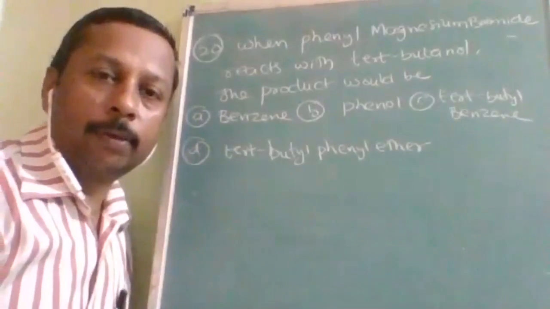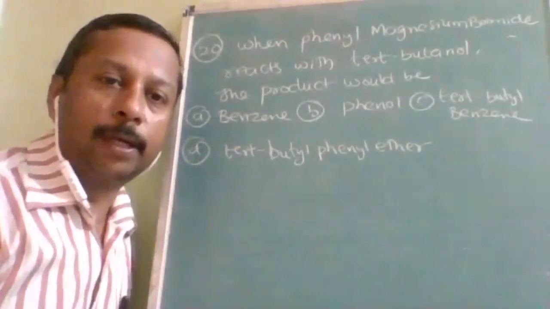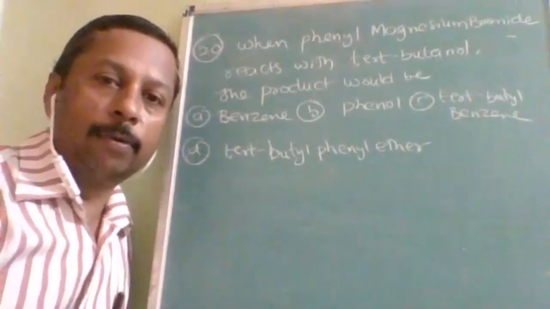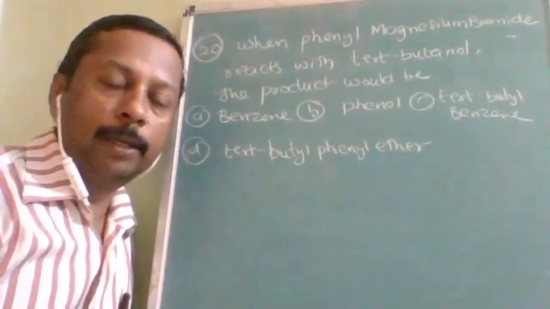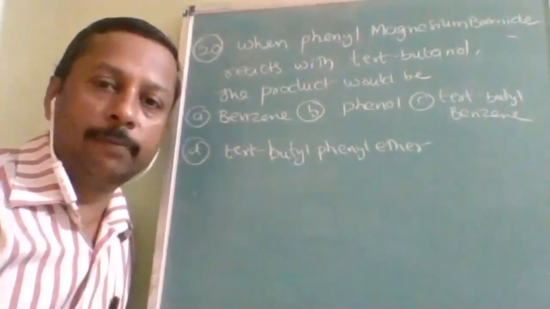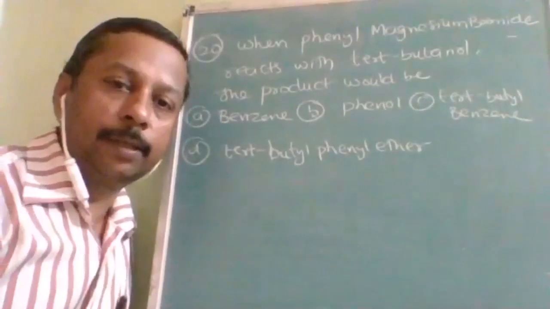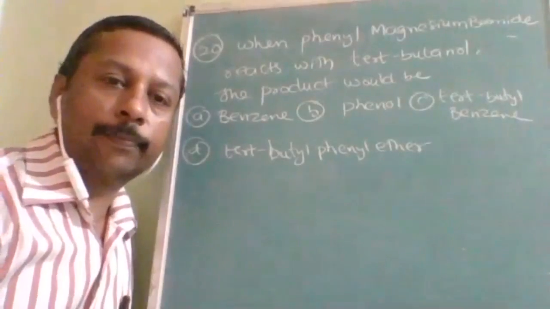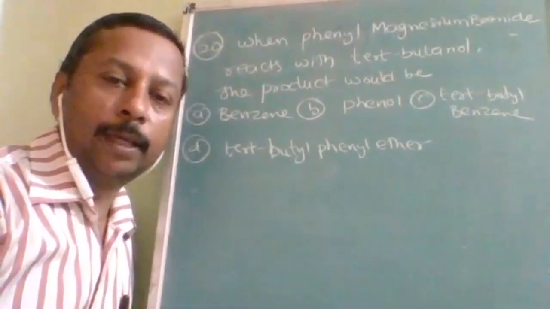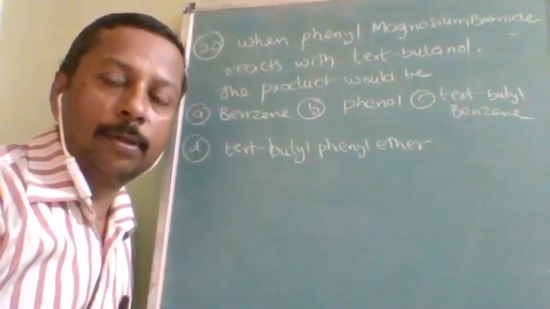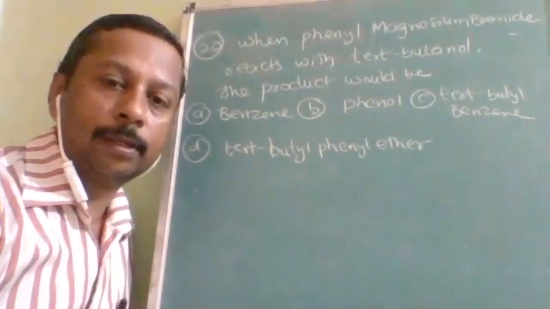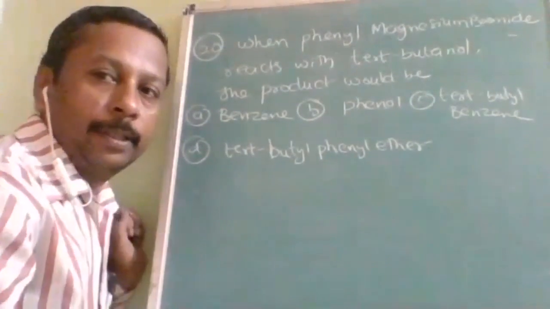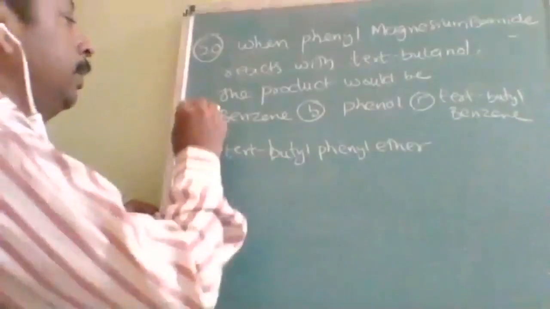Here is the next question. When phenyl magnesium bromide reacts with tertiary butanol, the main product will be benzene, phenol, tertiary butyl benzene, or tertiary butyl phenyl ether. So try to understand it and don't get a wrong answer because of some twist. This is one of the twisted questions. How to find the answer and what are the reactions?